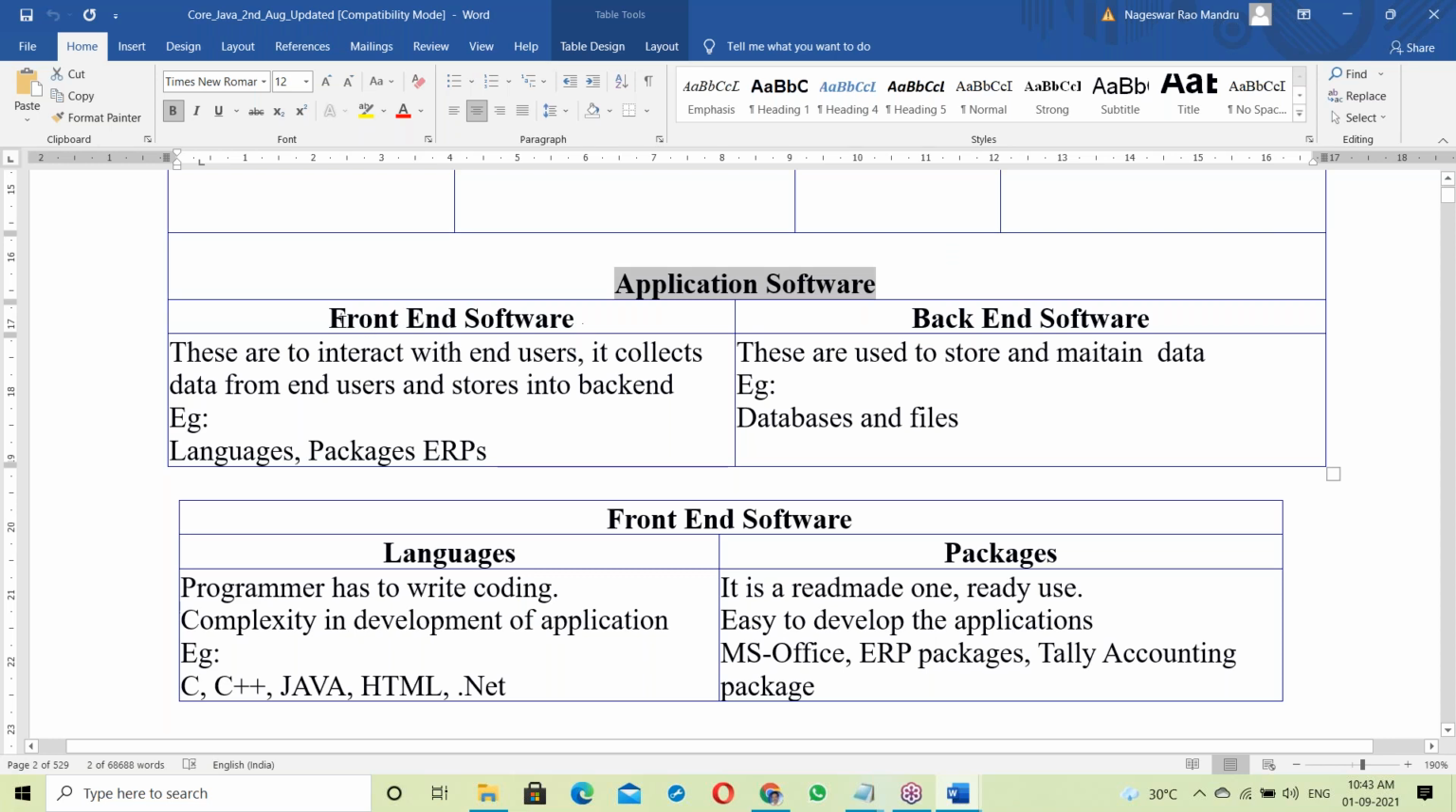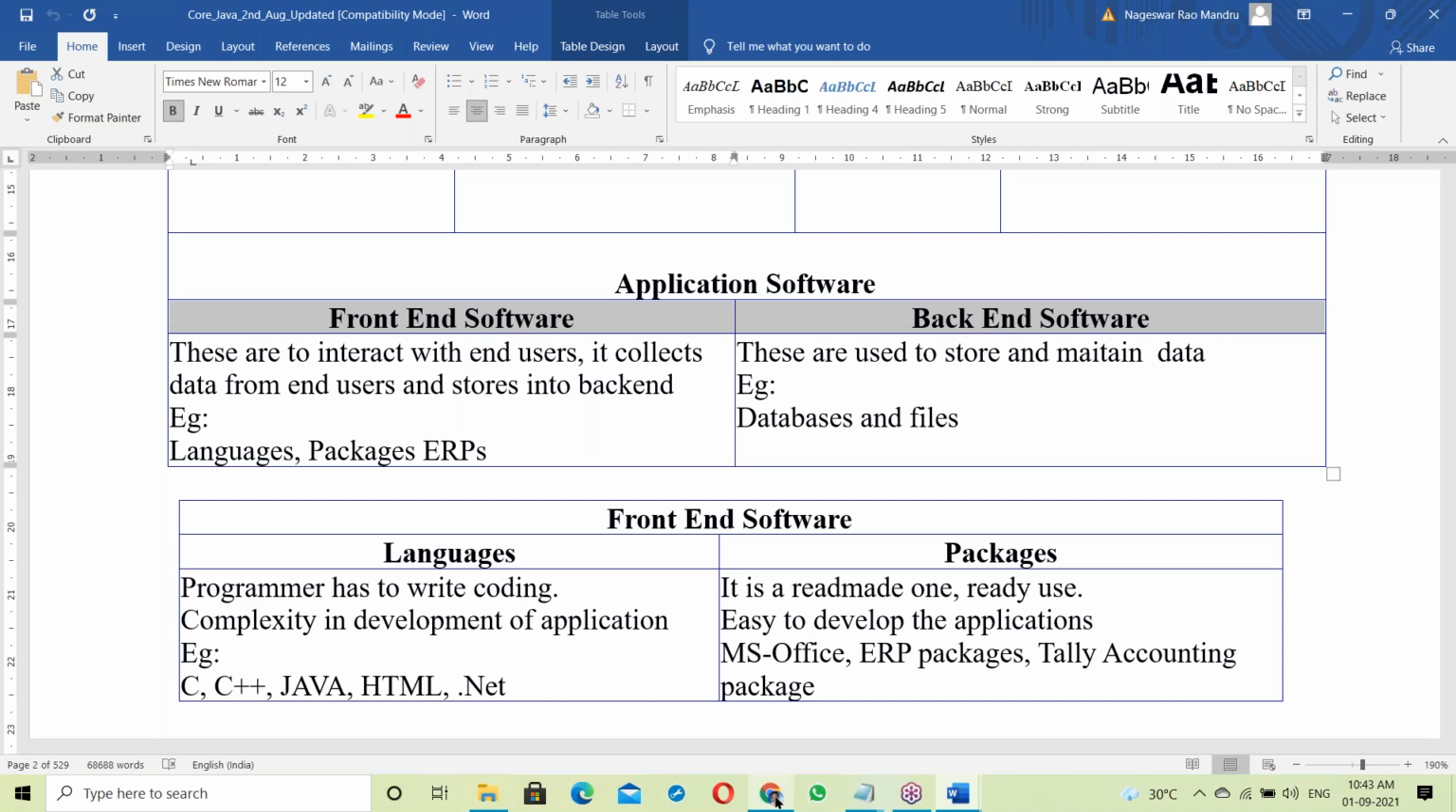In application software, there are basically two categories: front end and back end. Front end software and back end software. So what is front end, and what is back end?